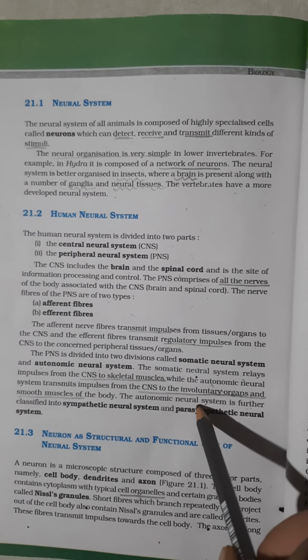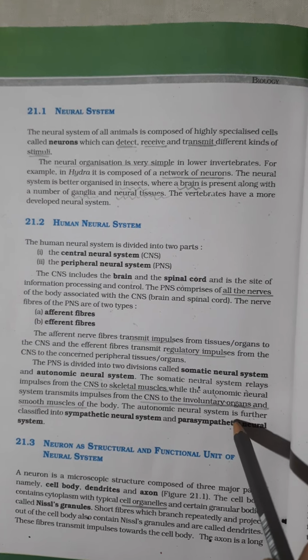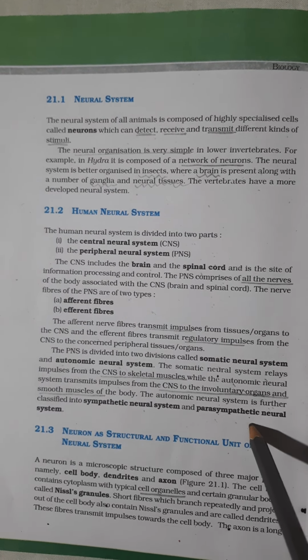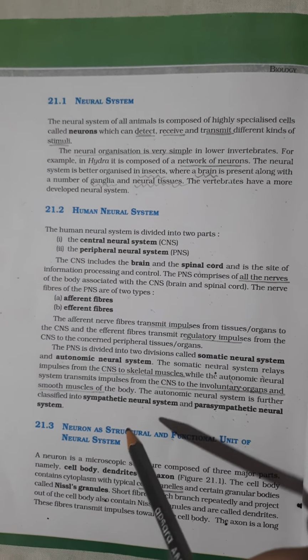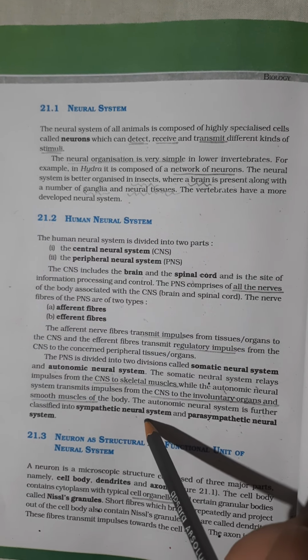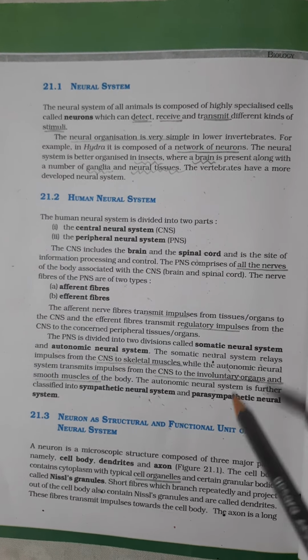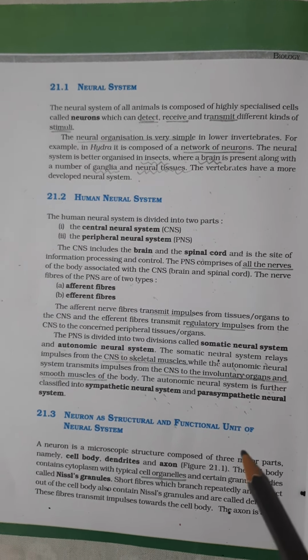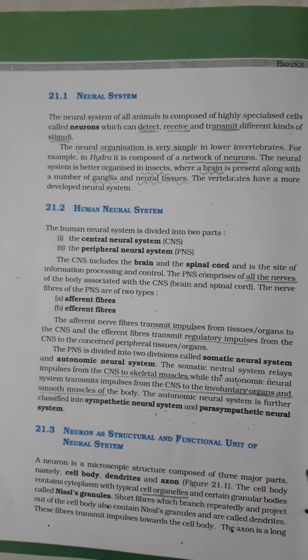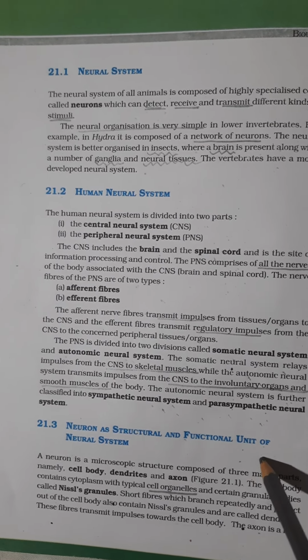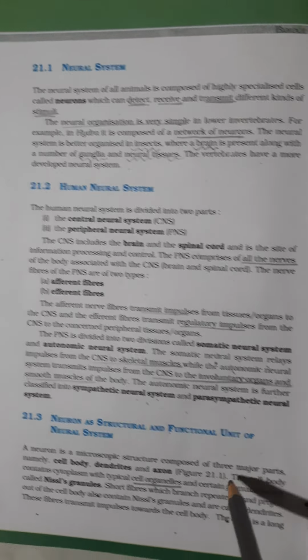This autonomic neural system can further be classified as the sympathetic neural system and the parasympathetic neural system. The sympathetic neural system mainly means fear, fight and flight, and the parasympathetic means calming the body down to the normal relaxed state.